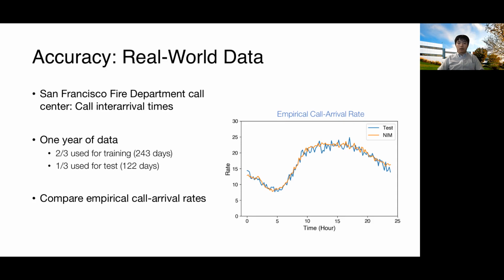Our model is also applicable to real-world datasets. For example, we use it to model the inter-arrival times of San Francisco Fire Department call center. We collect 1 year of data and use 2/3 for training, and the remaining 1/3 is used for testing. Here, we plot the empirical rate for the sample paths generated by NIM and the remaining 1/3. You can see the empirical rates match each other very closely.